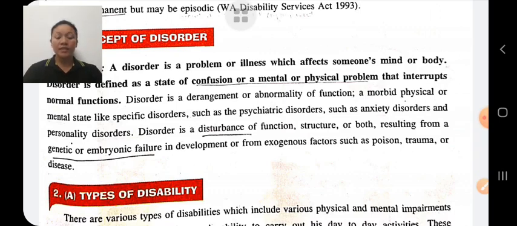Disability is a disadvantage. Disorder is a disturbance. Disability can't be cured. Disorders can be cured.